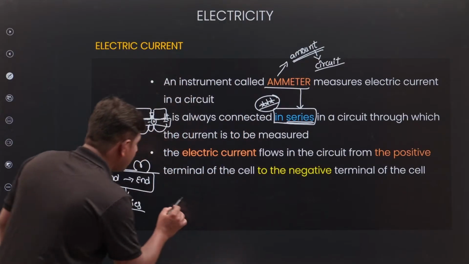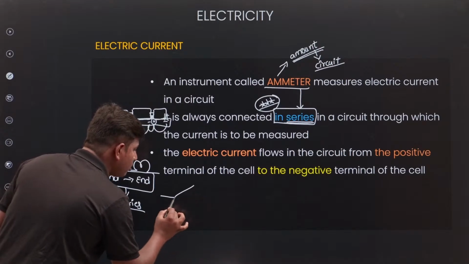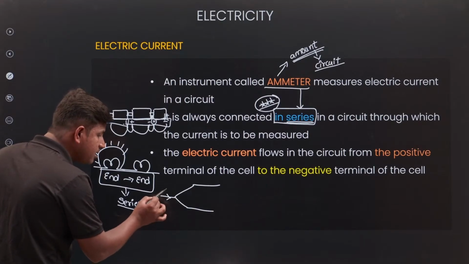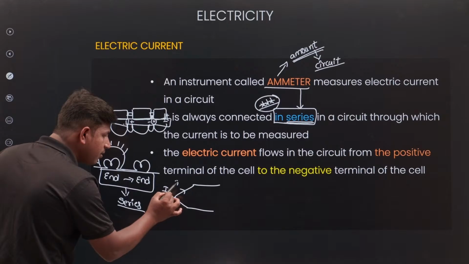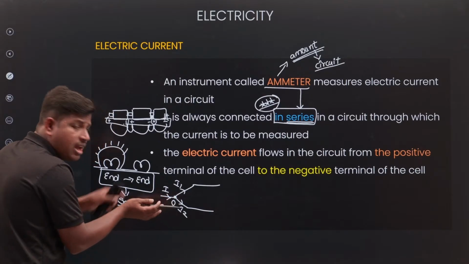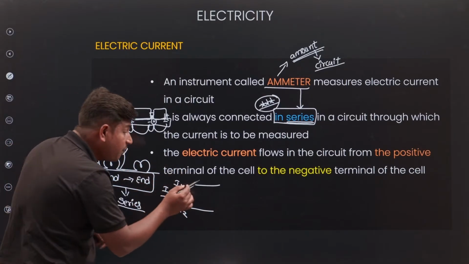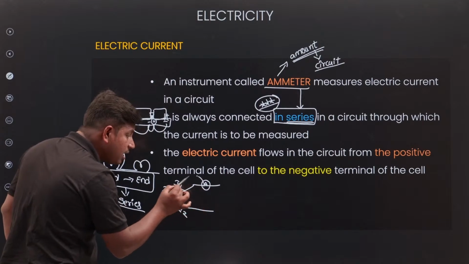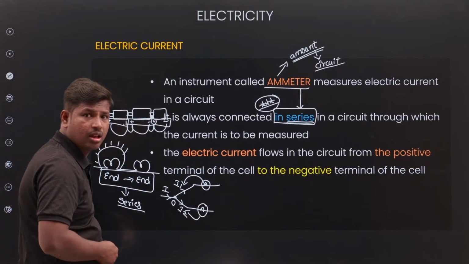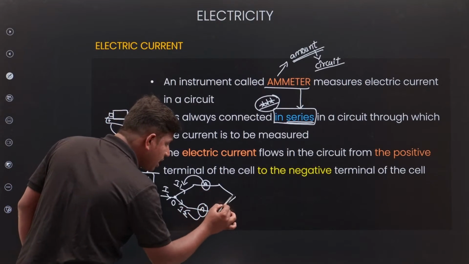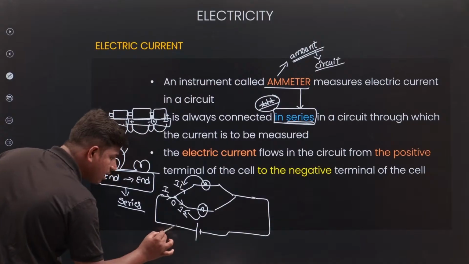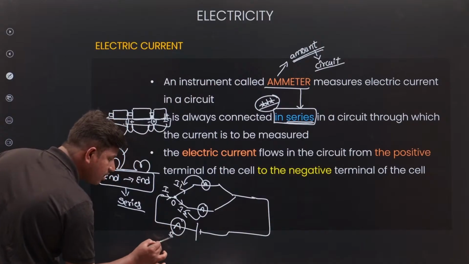For example, if I divide the circuit into two paths, the current enters here, the current here is I1 and the current here is I2. So at this point O, the current is split into two parts. If I connect the ammeter here, I will get only this current. So if I need the total amount of current through the circuit, how much flow is present in the circuit, then I have to connect it always in series.